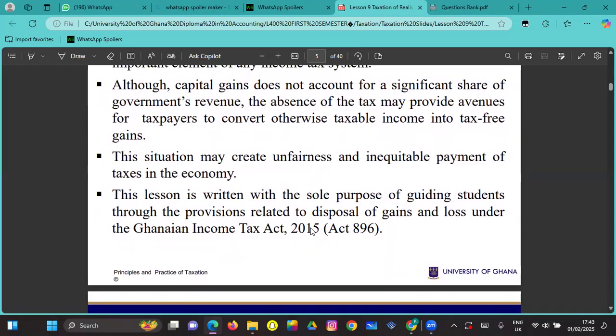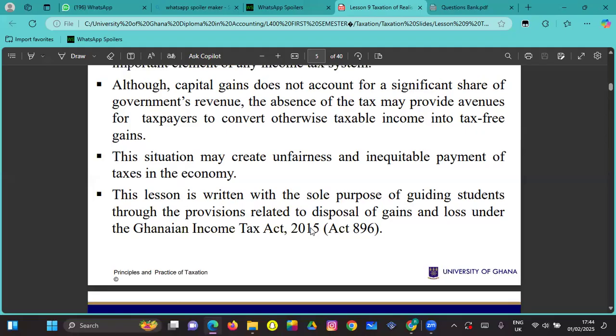So this lesson is written with the sole purpose of guiding us, students, through the provisions related to disposal of gains and losses under the Ghana Income Tax Act 2015, Act 896. Currently I'm in 400, so by next year I'll be done.